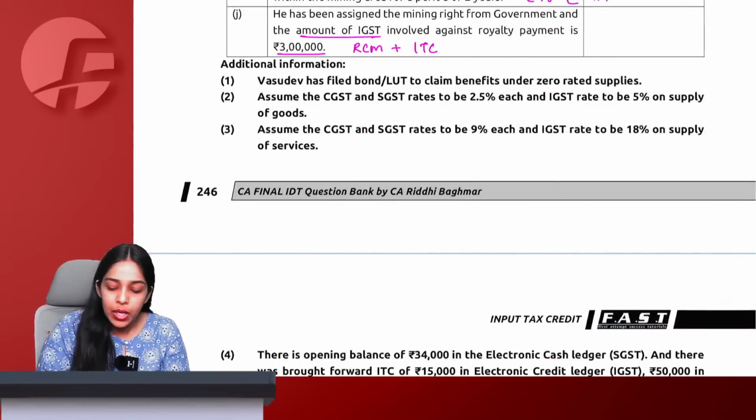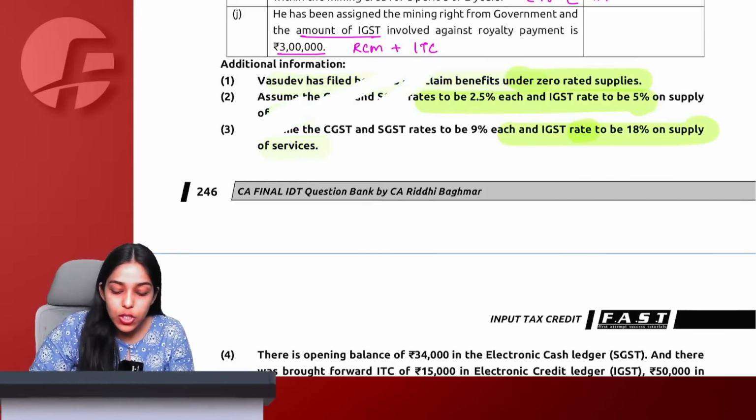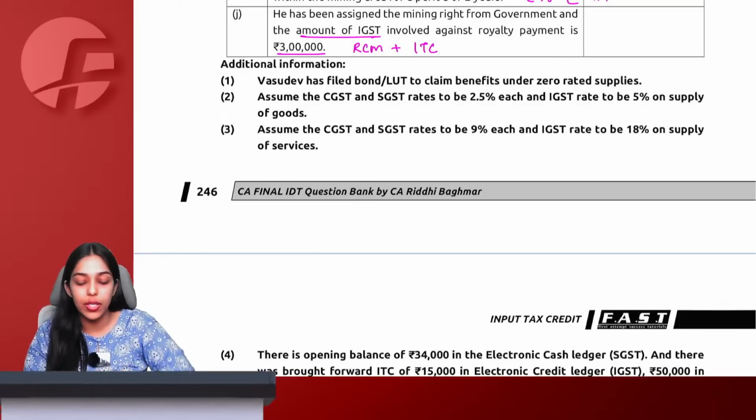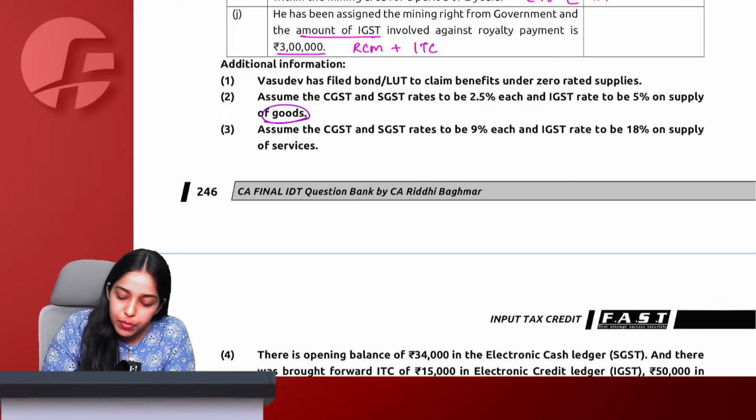What they are asking is that for zero rated supplies, we file a bond or LUT. Now the rate of GST on goods is 5%, but on services it is 18%. So while computing, you will have to take note of whether it is goods or service and decide the rate accordingly. So we will say that goods is 5% and services is 18%.